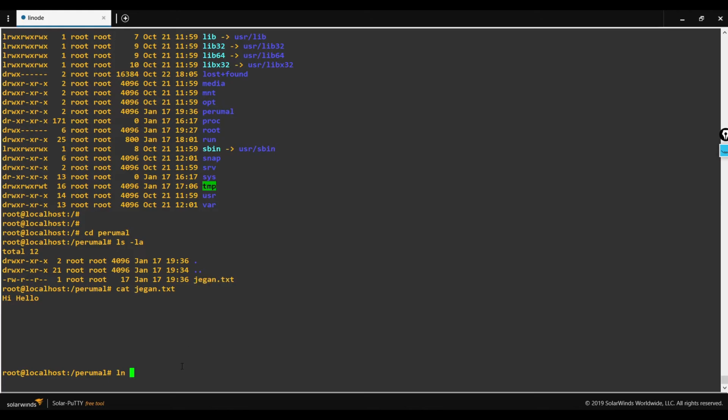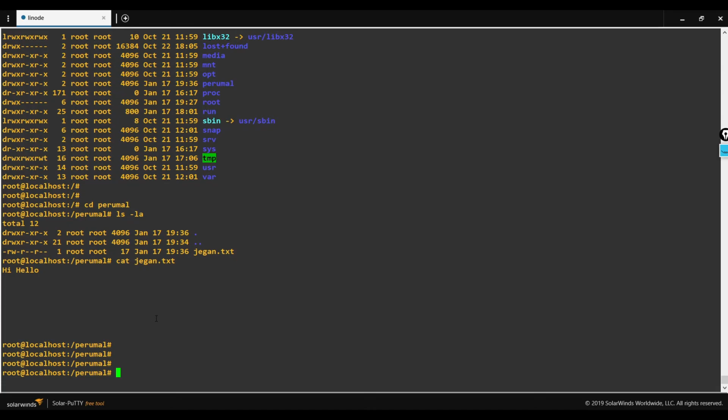So when we use this particular link function, these two files will be linked together. When you make a change in one particular file, the same change will be replicated in the other linked file also. This function can be used when you want one particular change to be updated over multiple files.